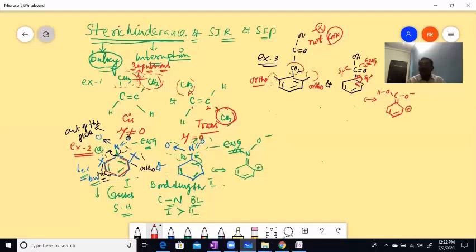And then let me take this here. It's not hindered. Which is not hindered? COOH is not hindered. When these two compounds are reacted with alcohol, generally acids react with alcohol and undergo esterification. This one undergoes esterification very easily.